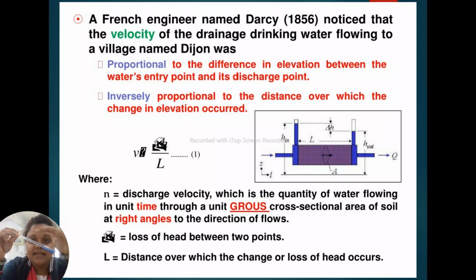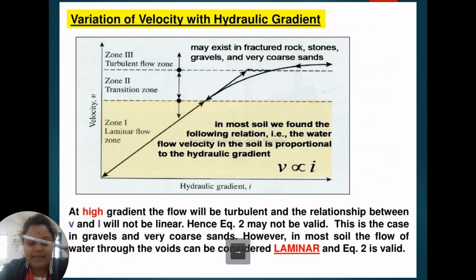Suppose I partially tilt this box like this, then there is flow of water. In this way we have taken all these points. From this to this is the laminar flow of water, zone 1, the laminar flow zone.